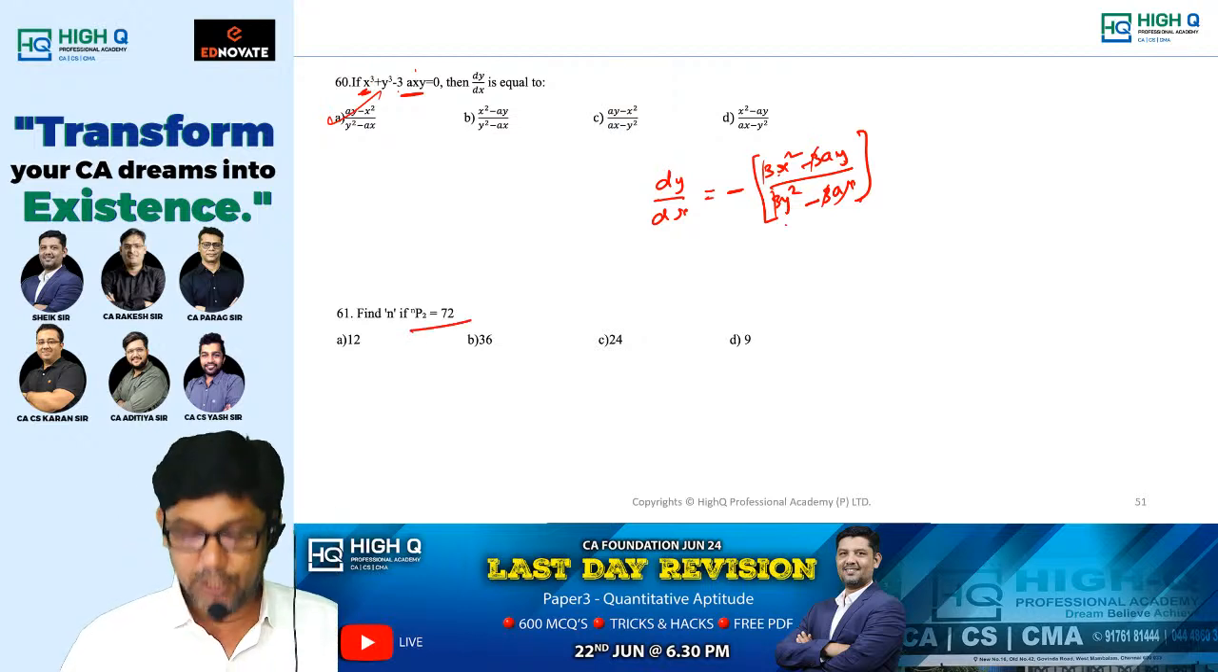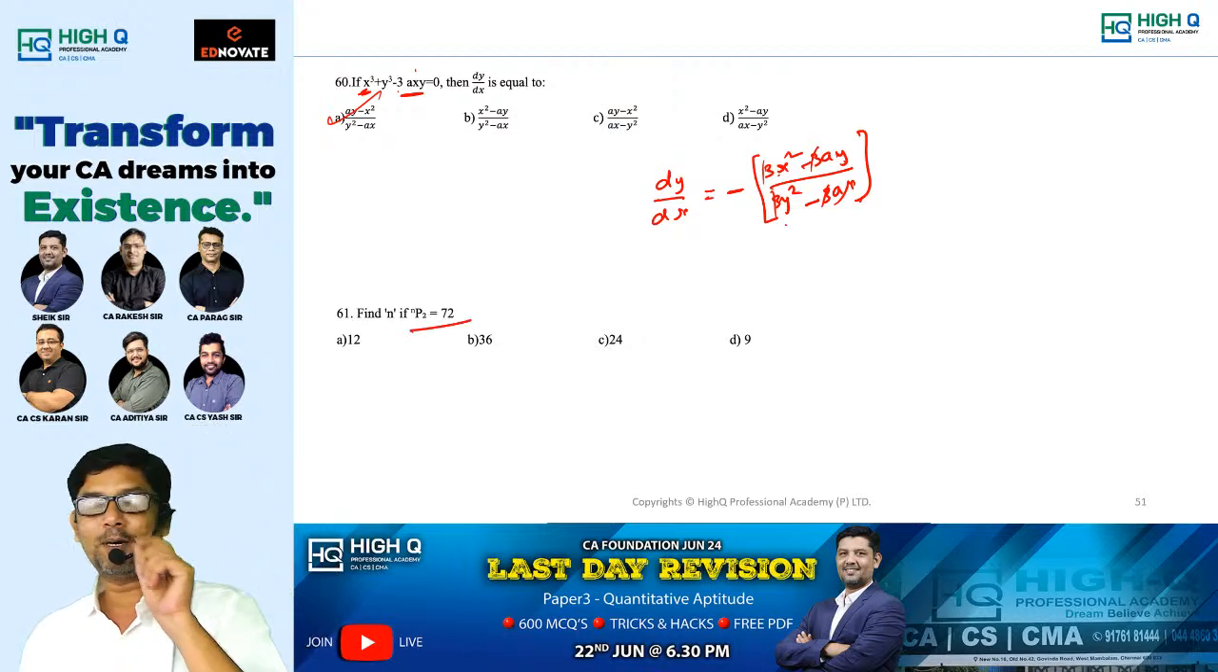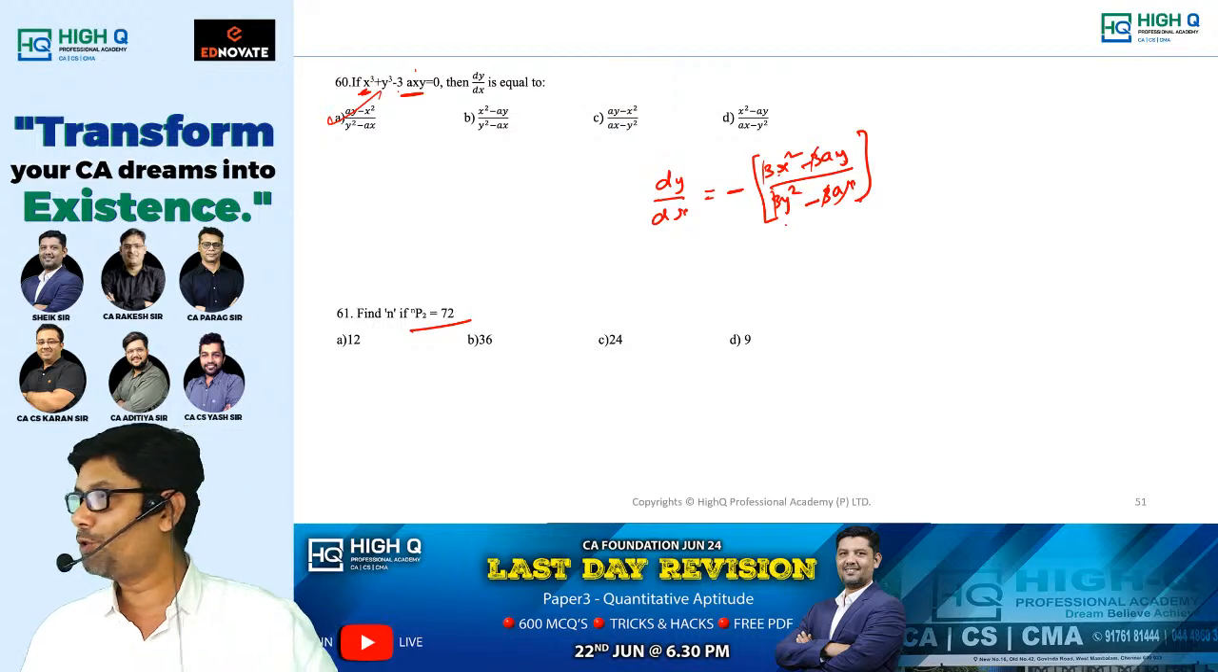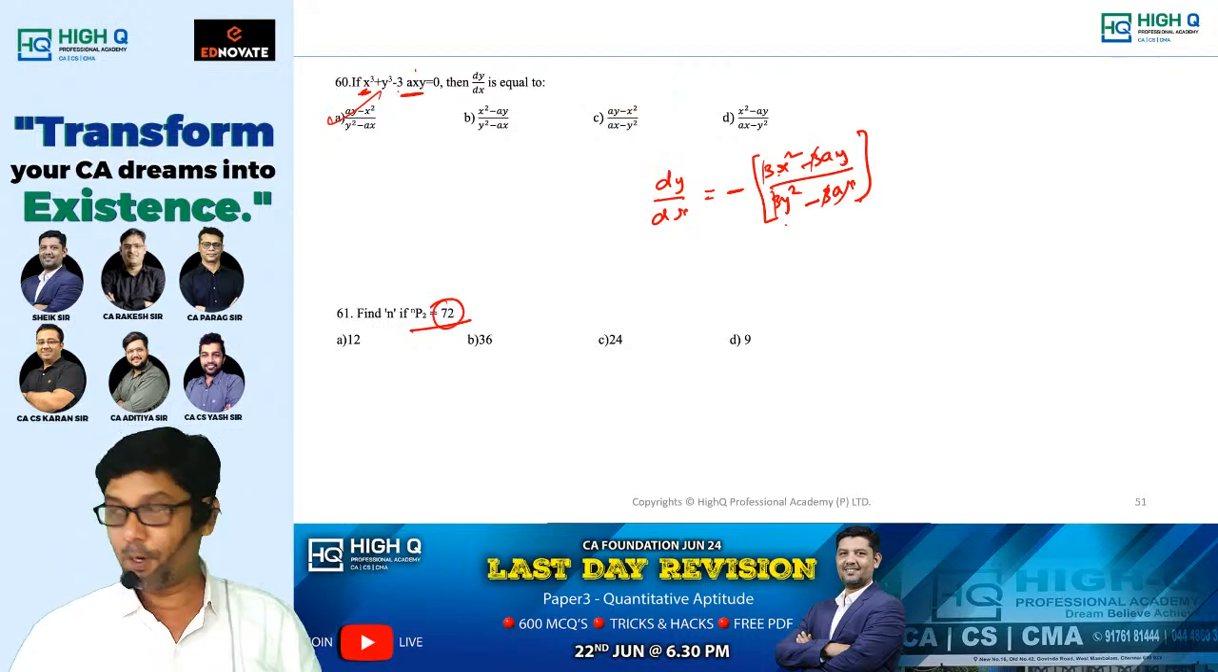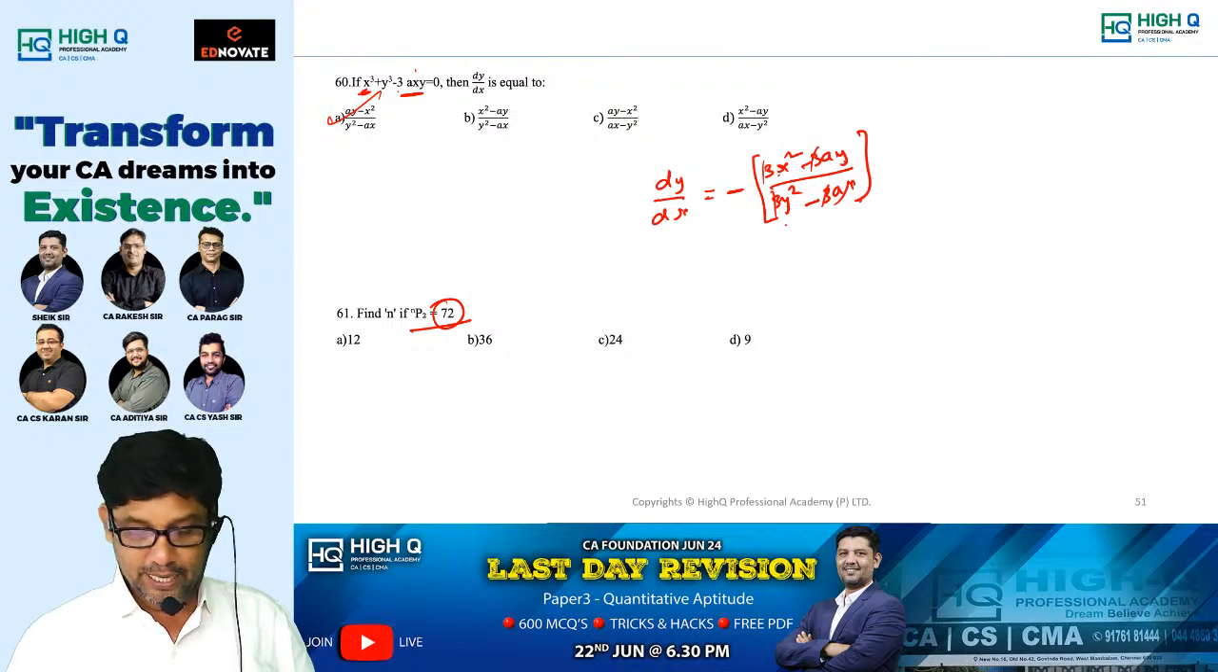Now, nP2 equal to 72. My dear, when permutation comes, it is always the product of two consecutive numbers. Is 72 the product of two consecutive numbers? 9 8s are 72. Am I right, my dear? So 9 is our answer.